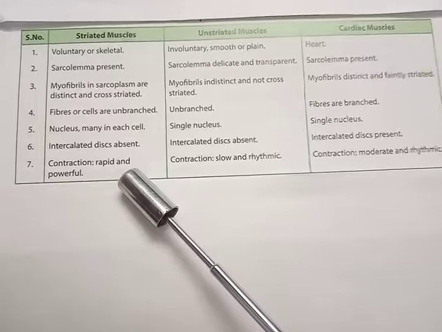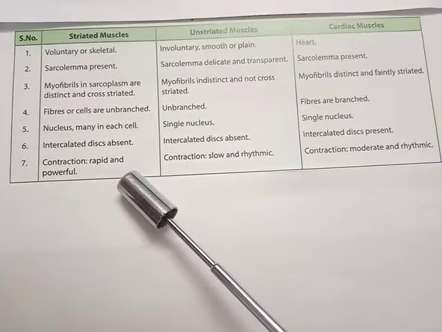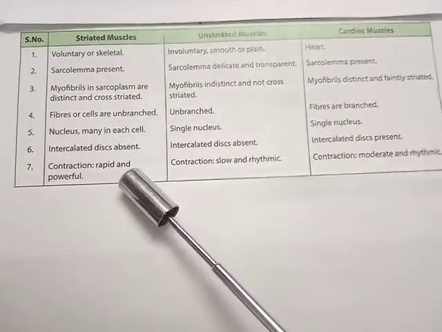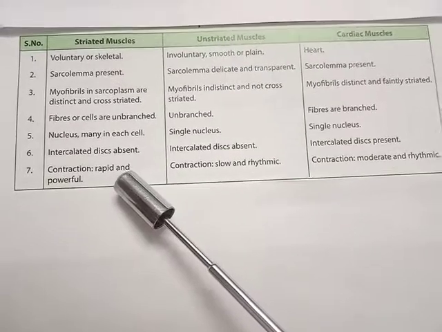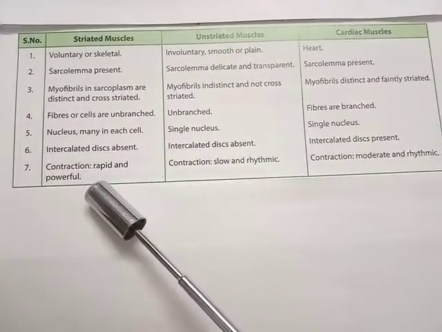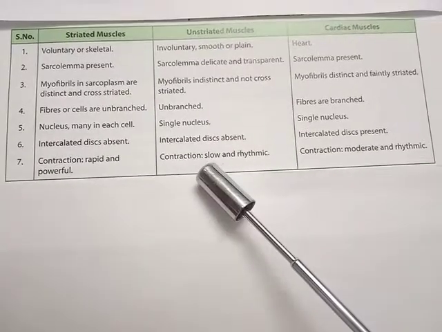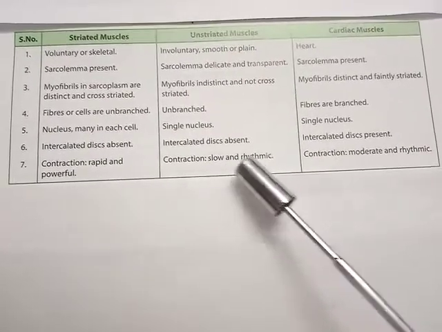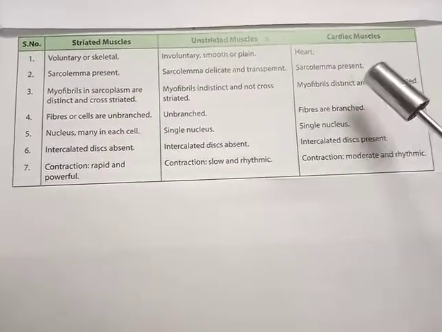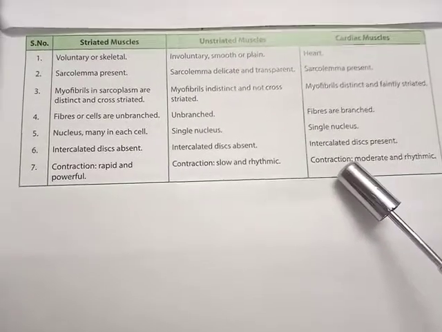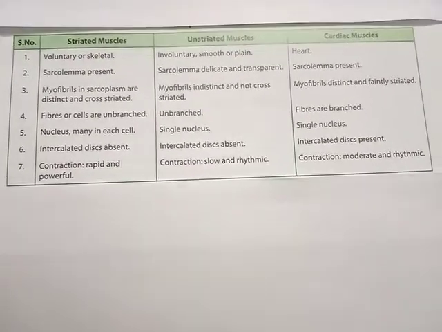In the case of the contraction property, the striated muscle, as we have discussed, is also called fast muscle because we can increase its contractibility and relaxability. So they show rapid and powerful contraction, whereas unstriated muscle shows slow and rhythmic contraction. But in cardiac muscle fiber, the contraction is moderate and rhythmic.